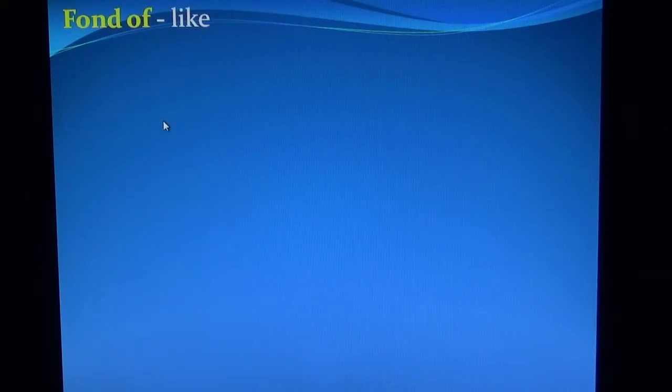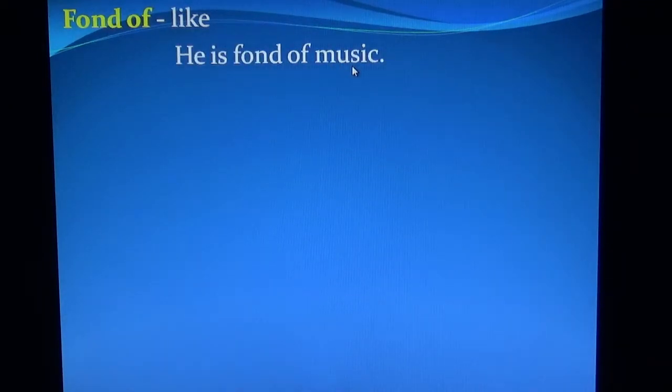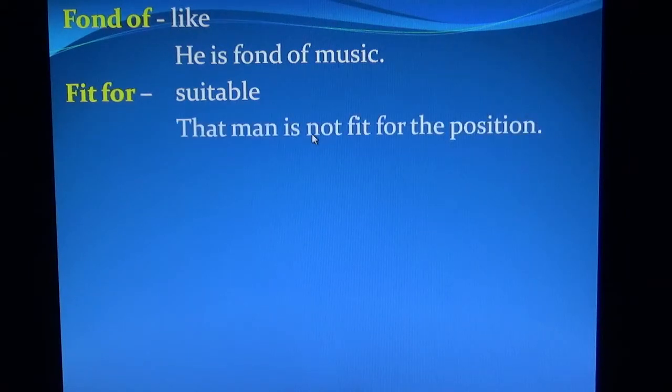Next, fond of. Fond of means like. He is fond of music. Next, fit for. Fit for means suitable. That man is not fit for the position.